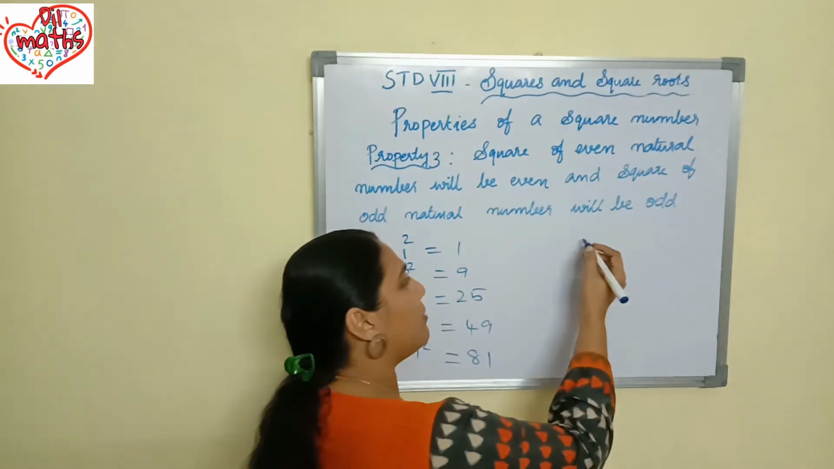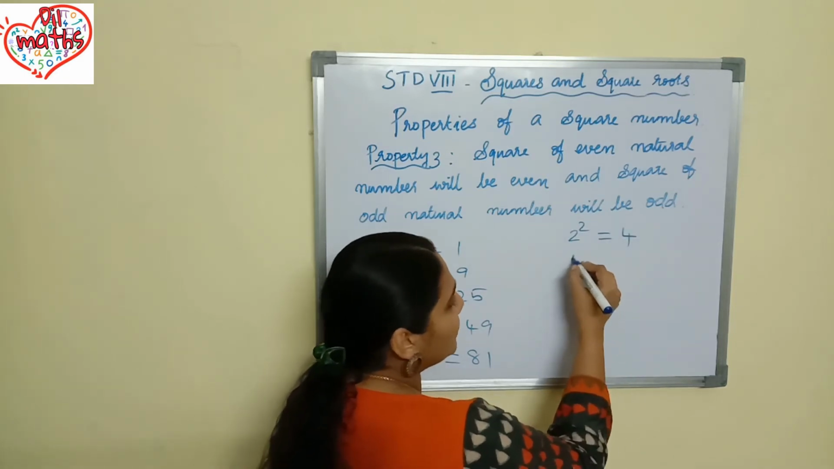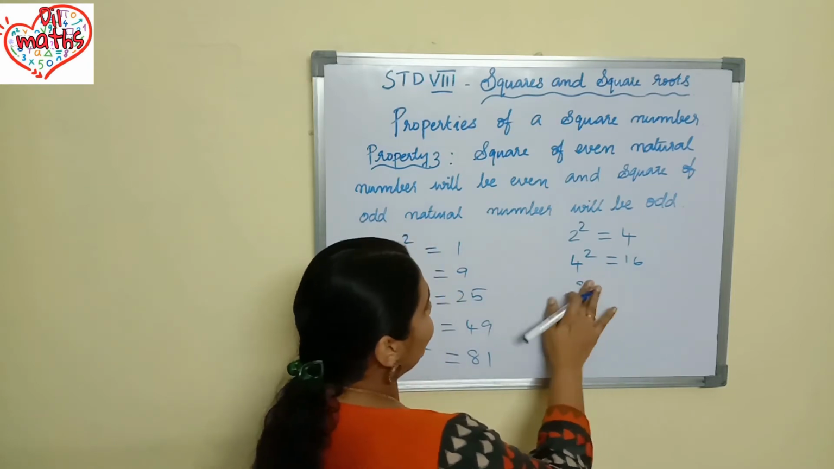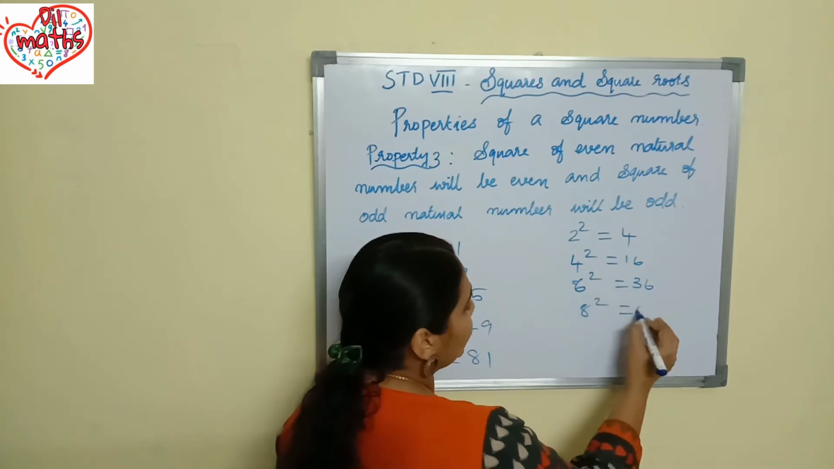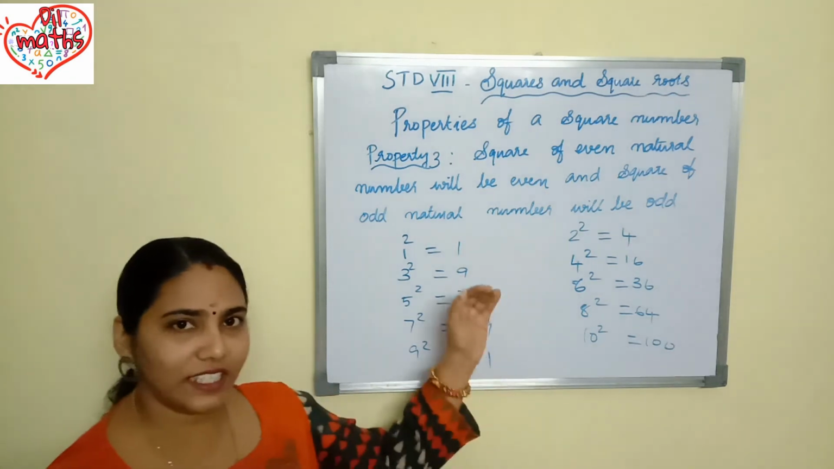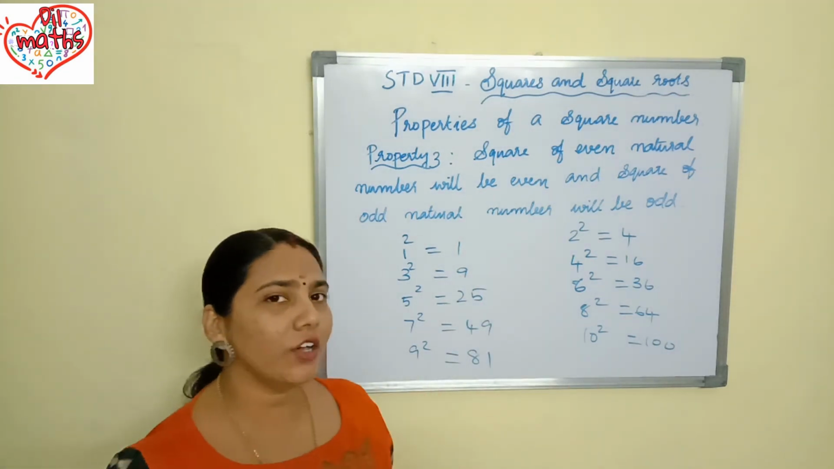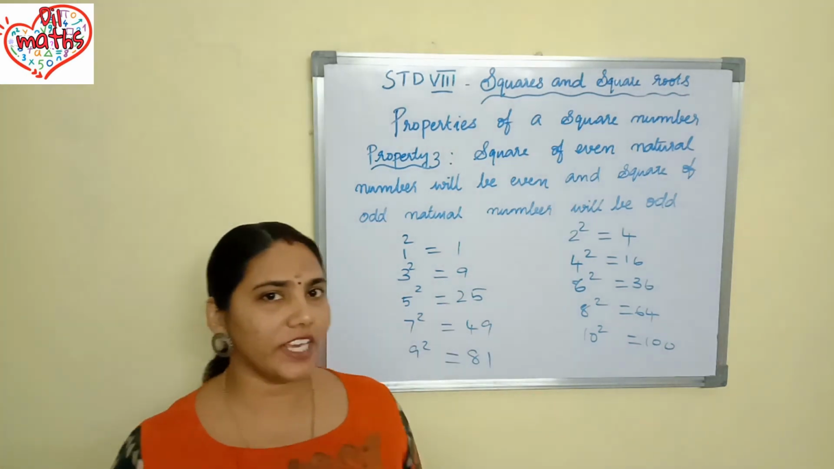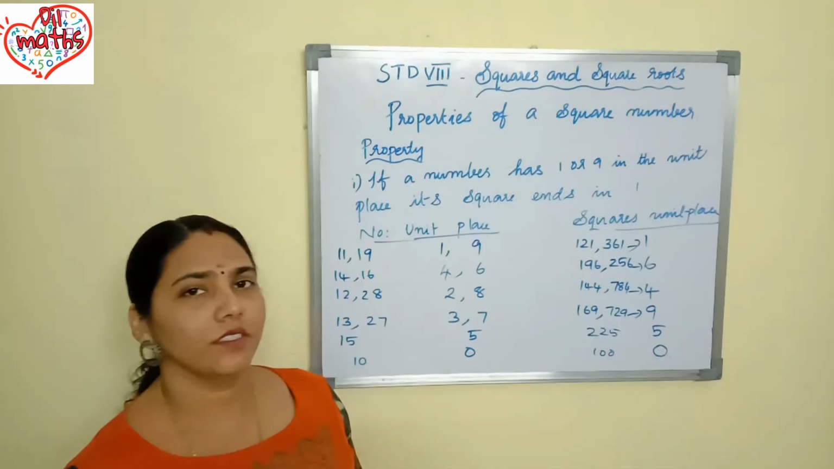Now, we will check the even numbers. 1 square is equal to 1. 2 square is equal to 4. Next even number is 4. 4 square is equal to 16. Next one is 6. 6 square is equal to 36. Then 8. 8 square is equal to 64. 10 square is equal to 100. If you are going like that and if you are checking for a higher number, that means a larger number also, definitely the square of an even number will be an even number. So what is property 3 saying? Square of an even natural number will be even and square of an odd natural number will be odd.